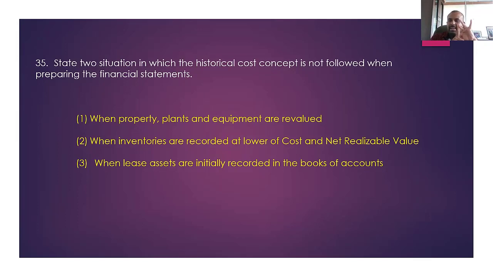Next, any direct expenses incurred, like installation charges. The next one is the estimated cost of dismantling and removal. Those are the four items. When you are recording these four items, do you think you follow the historical cost concept? No. You record the present value of the future payments, and the estimated cost of dismantling and removal. Is it the historical cost concept? No, you are not following the historical cost concept, right?